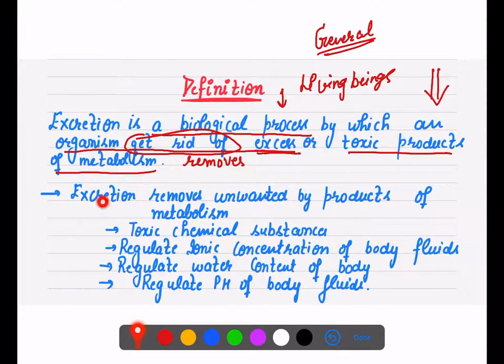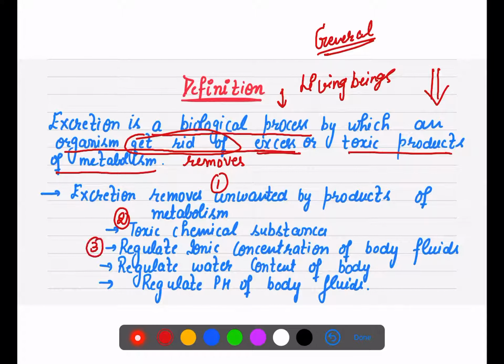Now excretion removes unwanted byproducts, which are the products formed from metabolic activities. First, it removes the unwanted substances which are not required by our body. Second, it removes toxic chemical substances from our body.